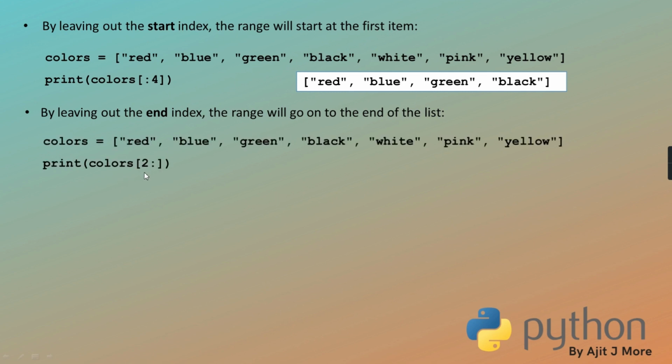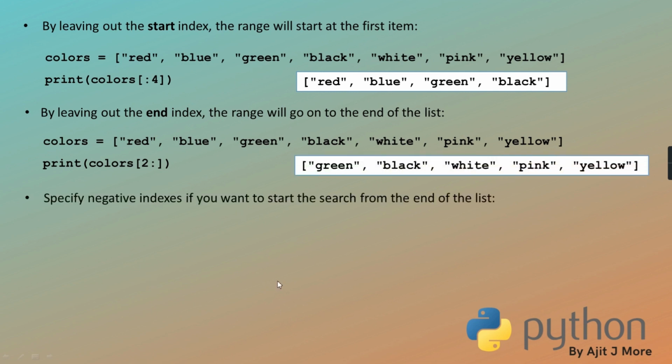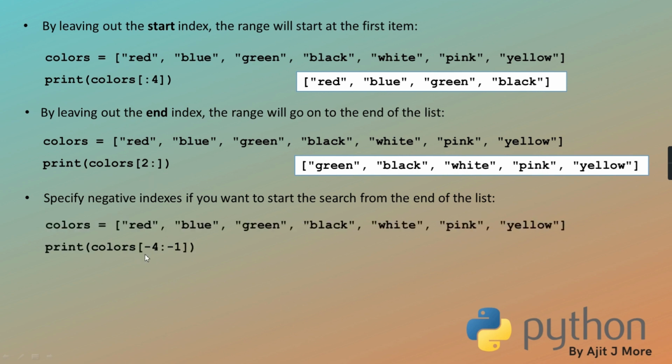Like the same thing, colors 2:, end I have not written. So it will start from 2, 0, 1, 2. So it will start from green till the end of the list. Getting? The whole list comes. Right? And specify negative indexes if you want to start the search from the end. So in case of range also you can give negative index. Like see, -4:-1. So -4 will be -1, -2, -3, -4. That is black. And -1 is yellow. So it will stop before yellow. So it will give black, white and pink.